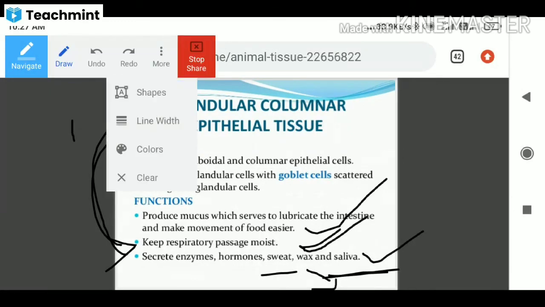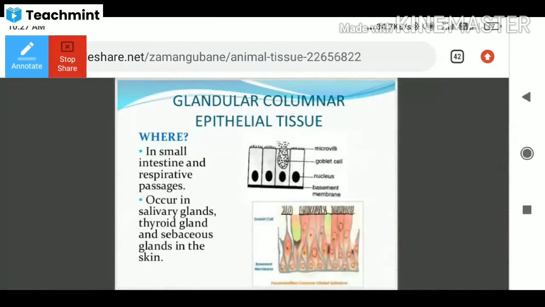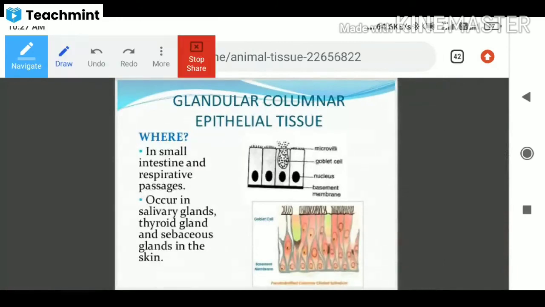So this is the structure of glandular columnar epithelium. Where is it located? In the small intestine and respiratory passages we can identify it. It also occurs in salivary glands, thyroid glands, and sebaceous glands in the skin, etc. So the small intestine and respiratory passages are examples of glandular columnar epithelial tissue, and it is also present in the salivary glands, thyroid glands, and sebaceous glands in the skin. Those are the examples for glandular epithelium.